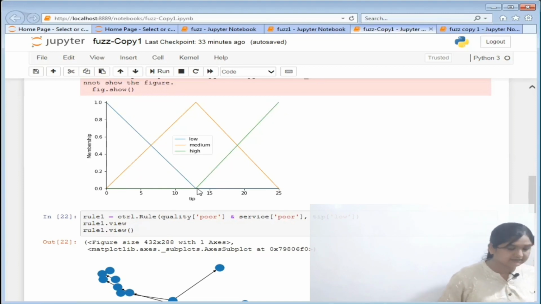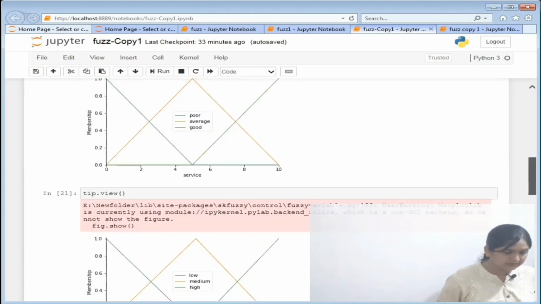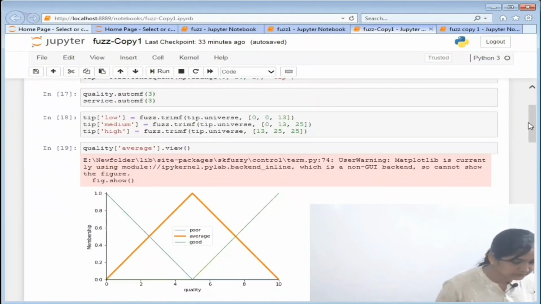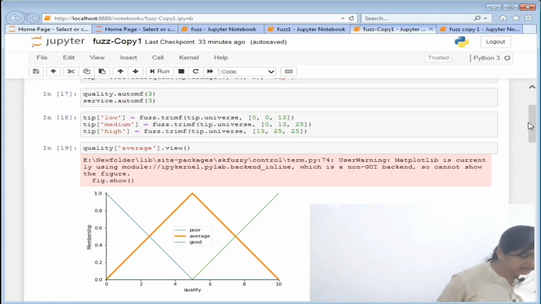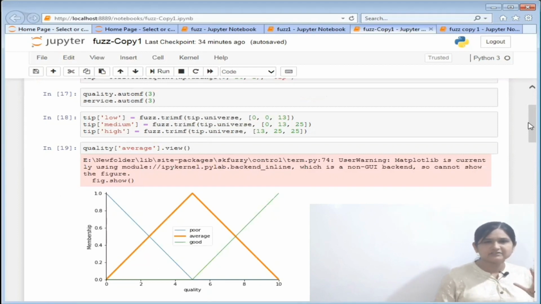For average also you can see it starting from 0, the highest value is at 13, right? And the end value is at 25, so 0 13 25. And for the high region, starting from 13, the highest it reaches is at 25, right? And the last value is 25, so 13 25 25. So that is what is written in the bracket: 0 0 13, 0 13 25, and 13 25 25. These things are defined explicitly. Now that we are done with the membership function, I have just made a view, right?